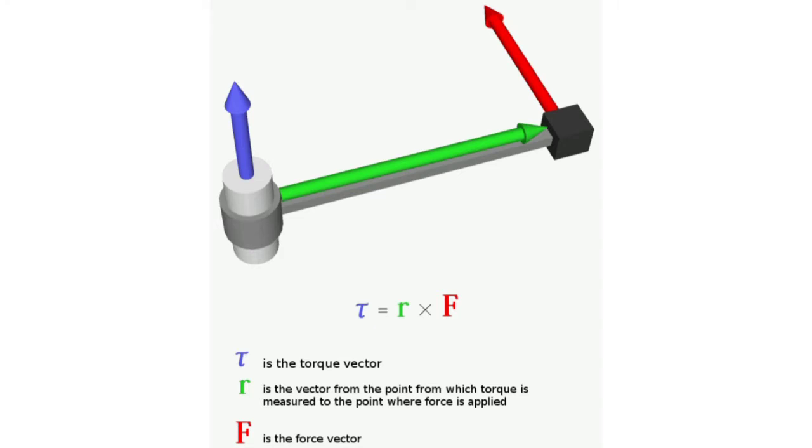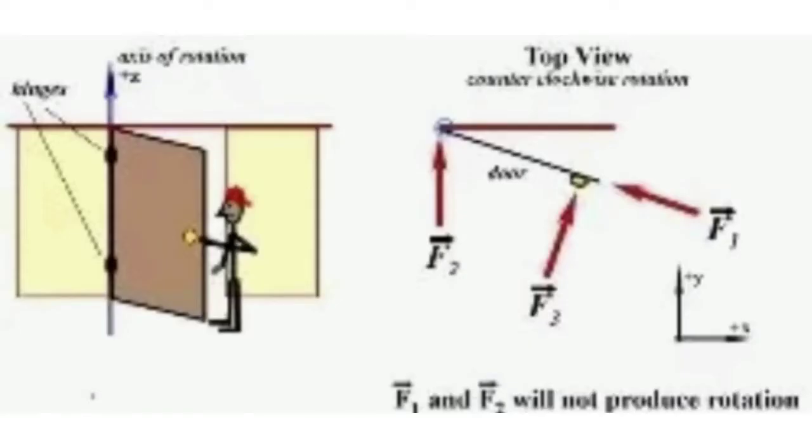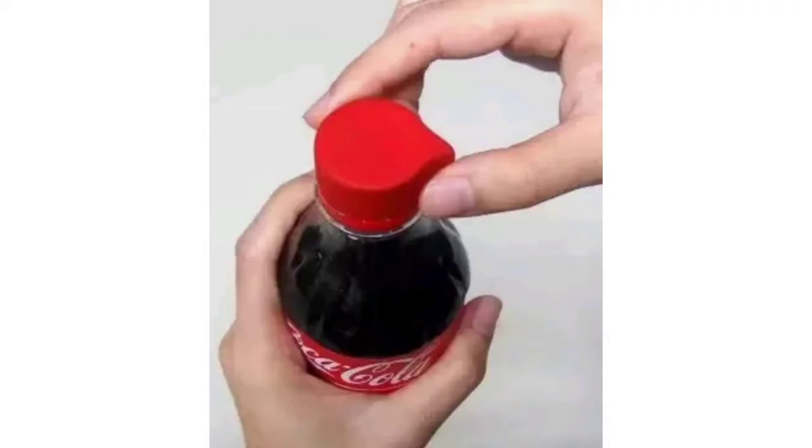What is the other name of torque? Moment of force. What is the unit of torque? Newton meter. Some examples: opening and closing of doors, twisting the lid to open or close a bottle, turning a pencil inside a sharpener. These are some examples of torque.